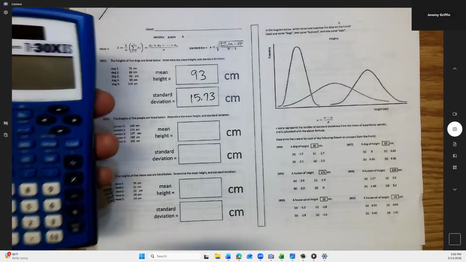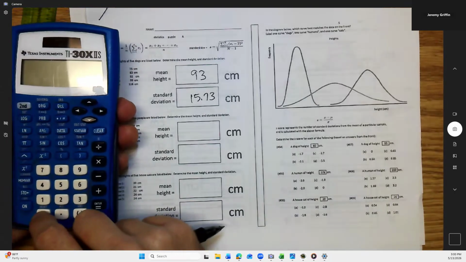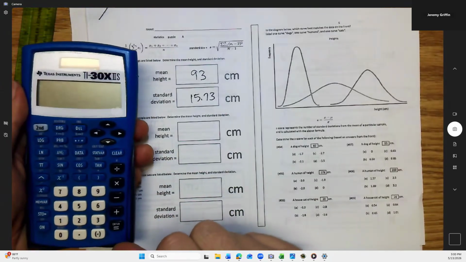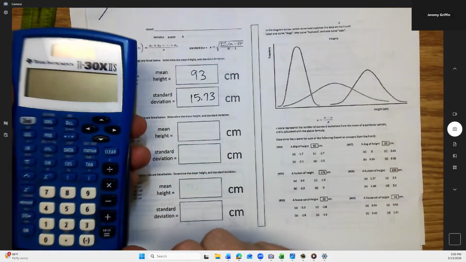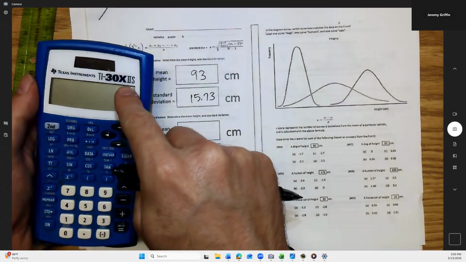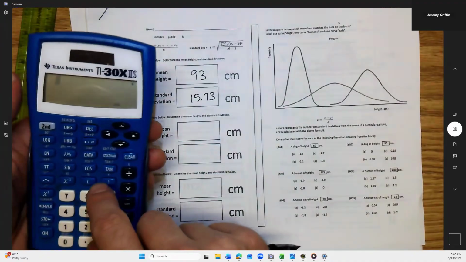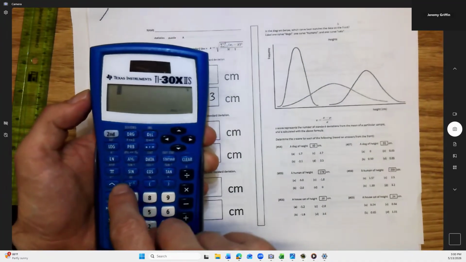All right. So yeah, if you have a graphing calculator, there's a way to do that. There's also a way with this model calculator. Now I know everybody has one of these within reach, right? Okay. Guys, everybody pick up this model. Make sure you have a TI-30X2S. Everybody have this one? All right, now it's turned on. You guys turn it on.